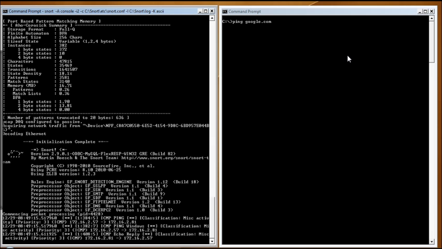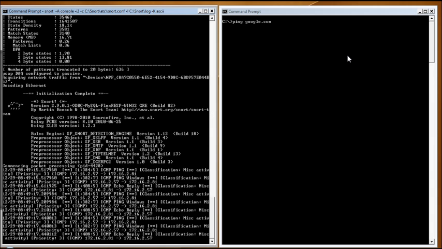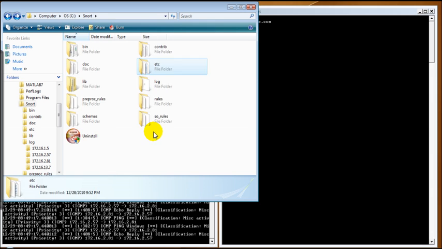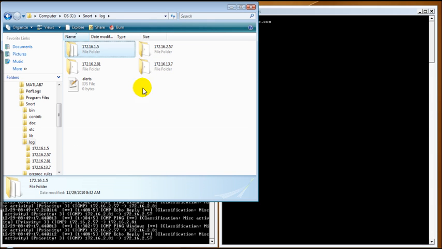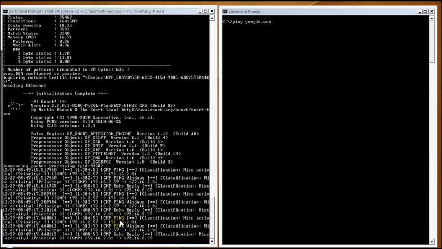To check whether something is happening, here you can see someone is trying to ping me, and to check who is pinging me, you can go to the log file. There will be a folder for that PC who is trying to ping me or trying to access my PC.